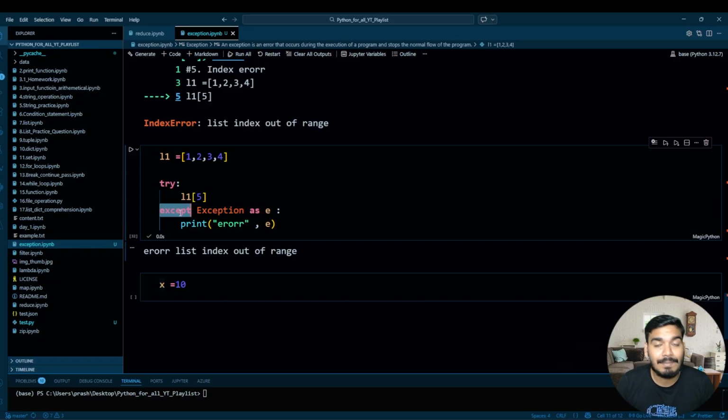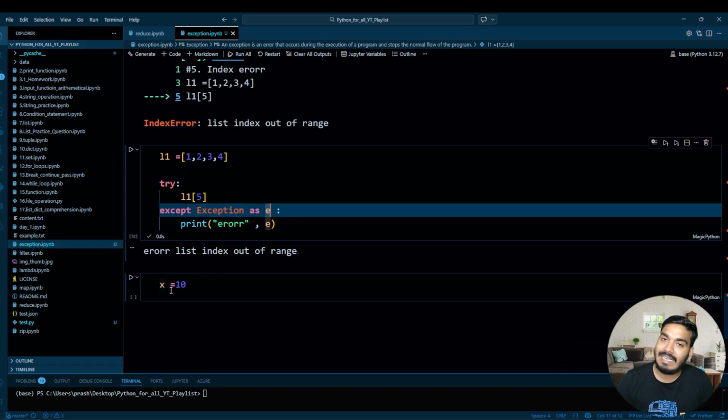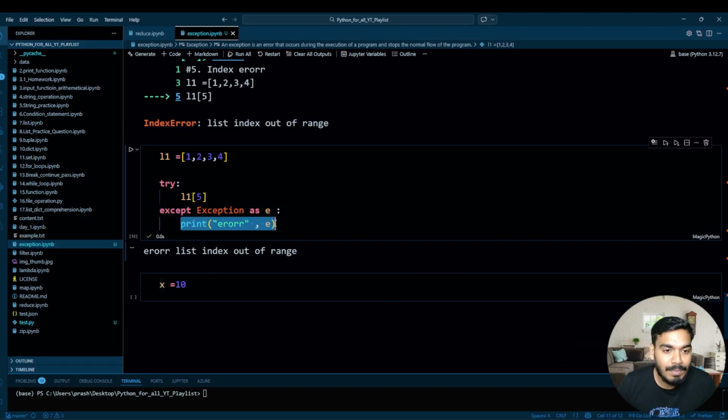How? Through this except. This error will be accepted by this, and it will try to match under the exception, and whatever the error is, it will pass to E. Why? Because exception is E, like 10 is x, and it will print over here.